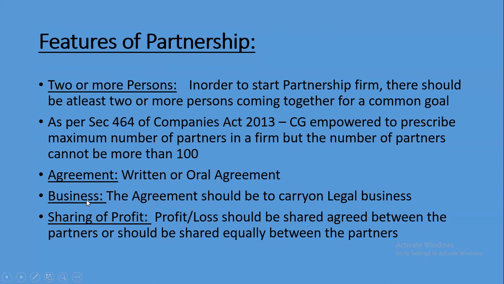Why are they doing the business? For sharing of profit. Profit includes losses. Profit or losses should be shared as agreed between the partners as per the agreement, or should be shared equally between the partners. For example, the ABC partnership firm has done the business of selling books. They have got a profit of 100 crores, for example. So the 100 crores should be distributed between the partners A, B, and C. If no agreement exists, the 100 crores should be distributed equally.